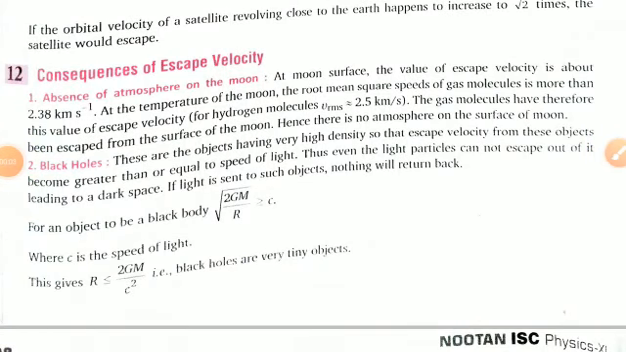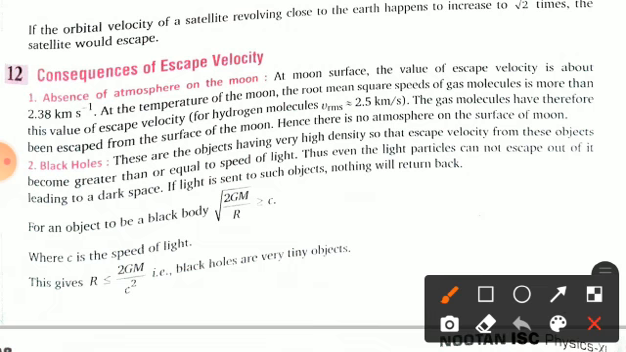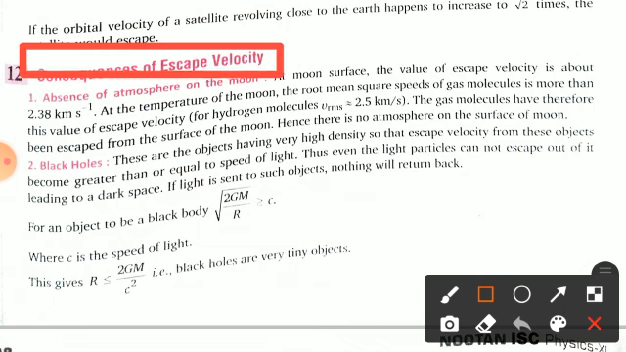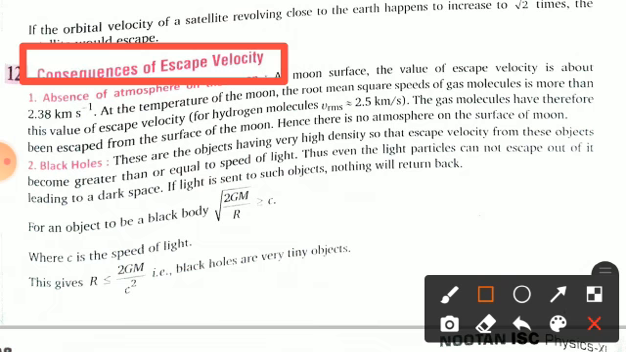And in physics, as you know very well, in our 5 previous lectures, we had covered most of the topics of this chapter. This is your chapter number 11, and today we are going to discuss the consequences of escape velocity. Fine. In lecture number 5, we had already covered what is escape velocity and escape energy. Clear? I hope you understand it very well. Now today we are going to discuss this one.